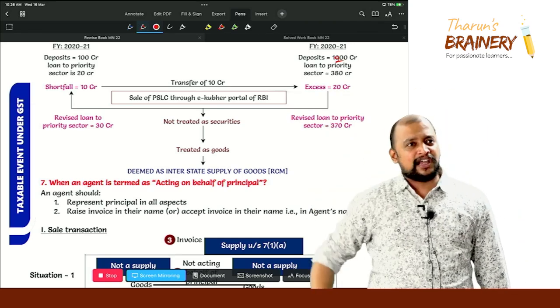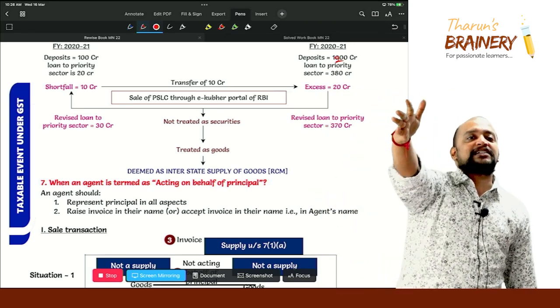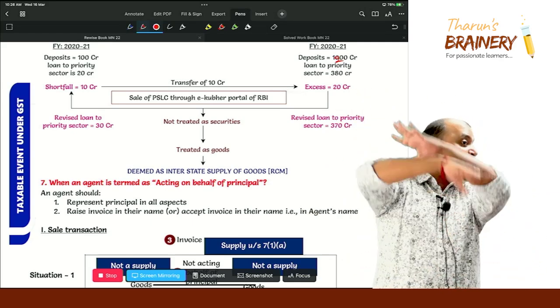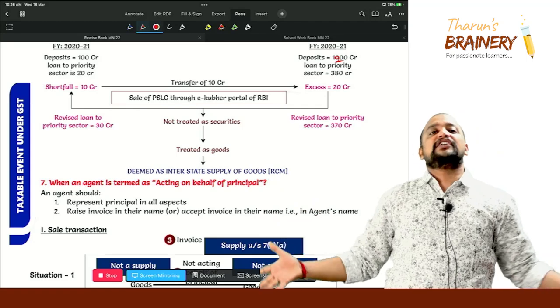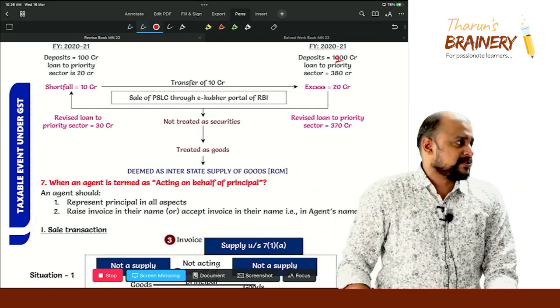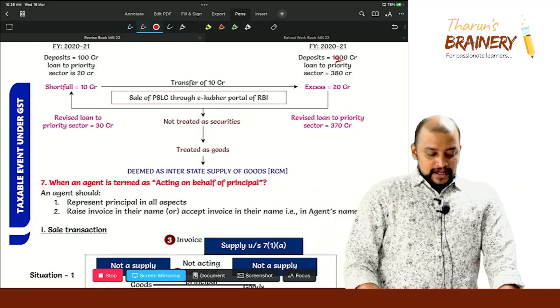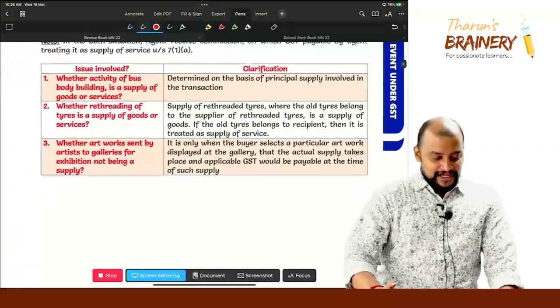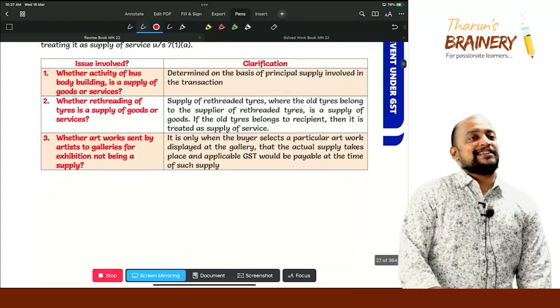Why full credit they cannot enjoy? When my outward supply is taxable, I can take ITC. When my outward supply is exempted, I cannot take ITC. When my outward supply is both taxable and exempted, I will take proportionate ITC. Clear or not? So we completed PSLC and this Del Credere agent also. Now look into some other circulars.